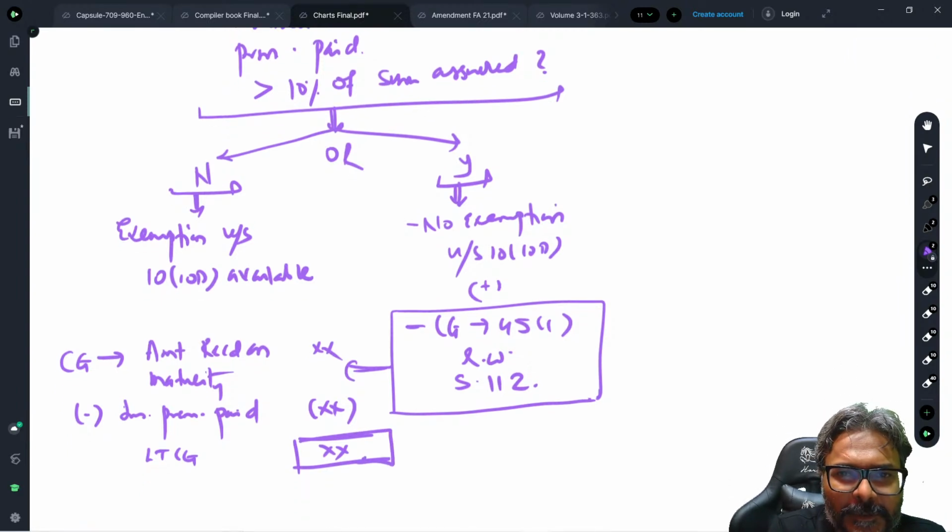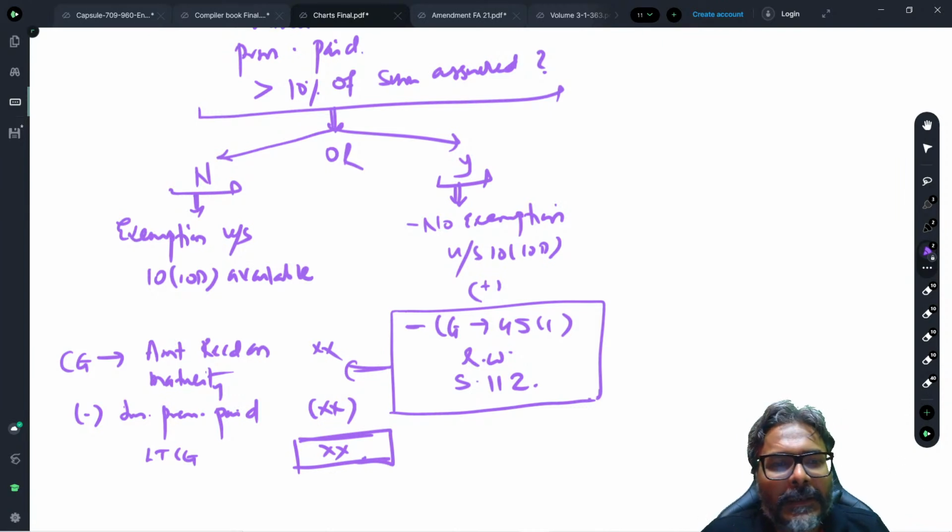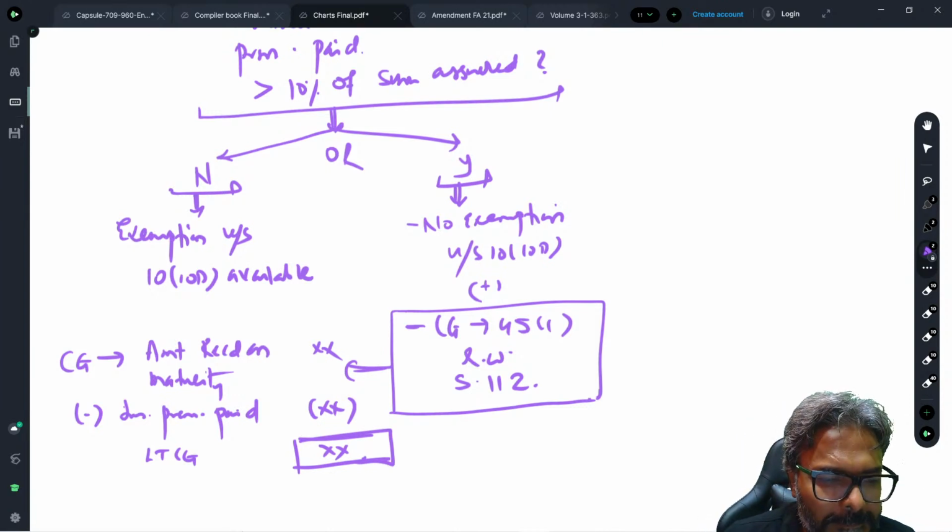Okay, so just keep this particular point in mind. Capital gains 45(1) read with 112. How will the capital gains be calculated? Amount received on maturity minus the insurance premium paid. This would be long-term capital gains.